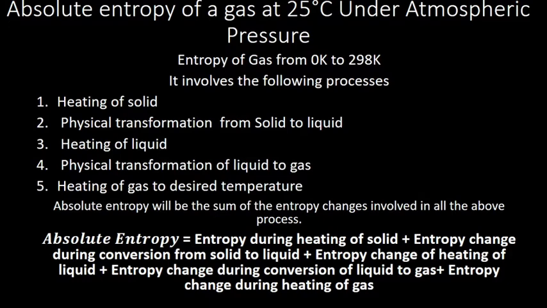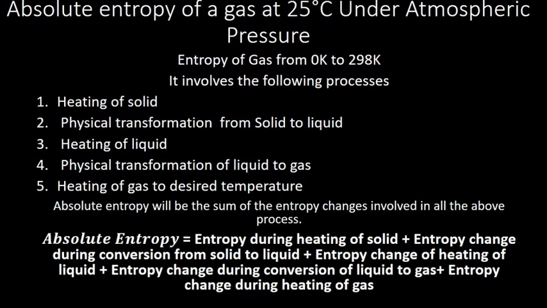At the boiling temperature the liquid converts to gas and the temperature remains constant. Once the liquid has fully converted to gas, the gas is heated again to 25 degrees.